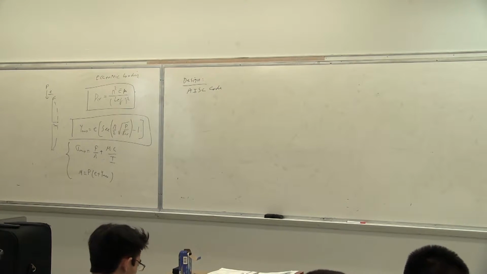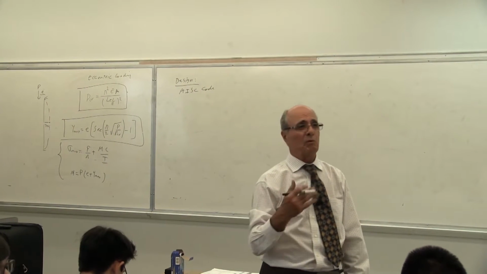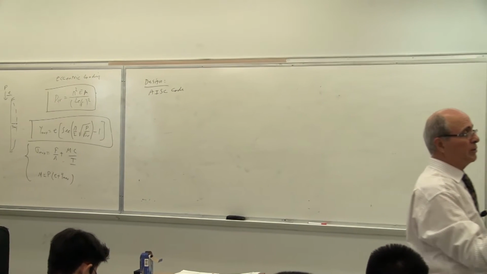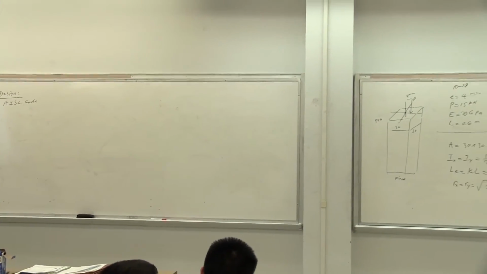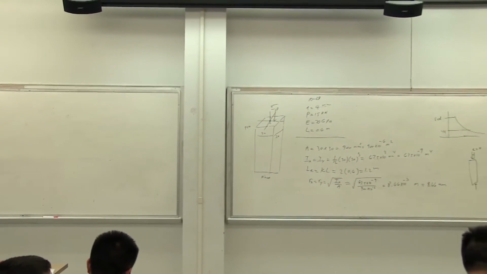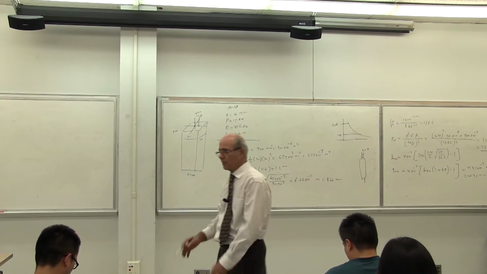Okay. Now, I tell you this because last time we were teaching the Hibbeler book. The Hibbeler book was using the old code. Now the new book, they changed it to the new code, which is very similar. It's really the same, except now they become a little bit more conservative. And I'll tell you what's the difference between the two.